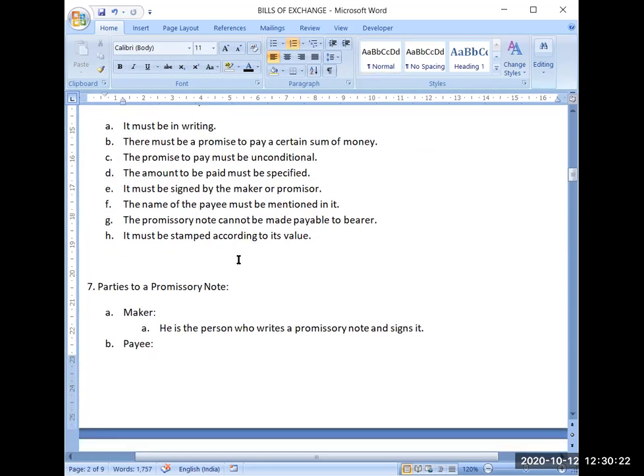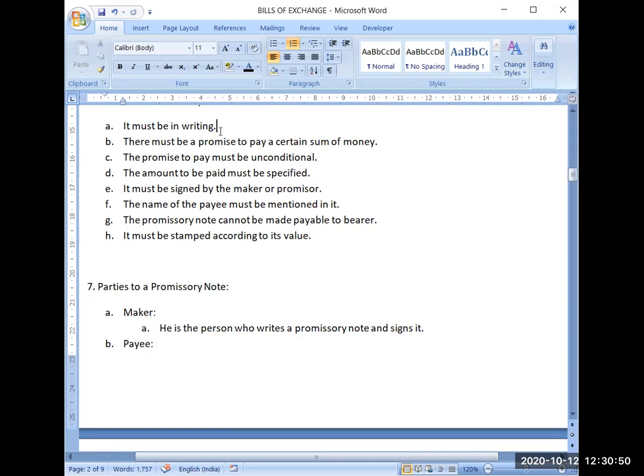Now, what are the features of a promissory note? Again, it must be in writing. The first condition is the same as for bills of exchange: a promissory note should also be in writing. It should not be verbal. There must be a promise to pay a certain sum of money. The amount should be certain. It should not be vague. It should be easy to know how much amount has to be paid on what date.